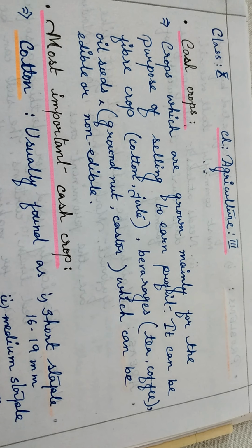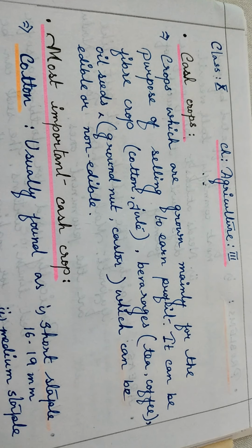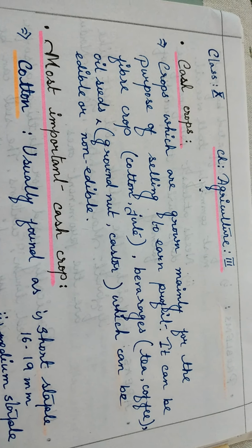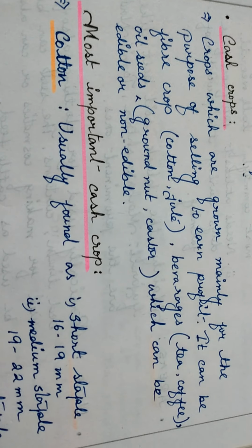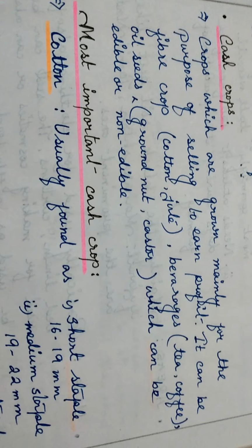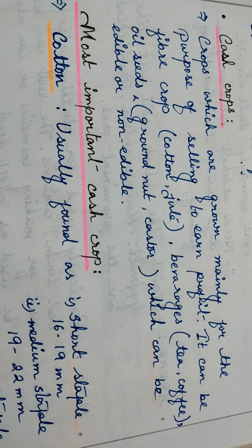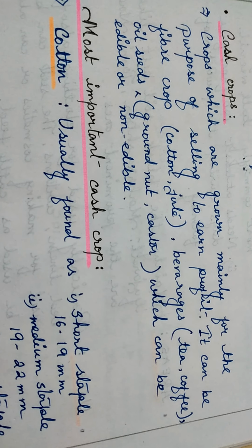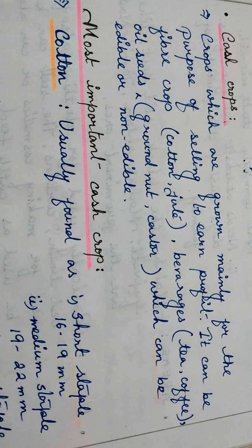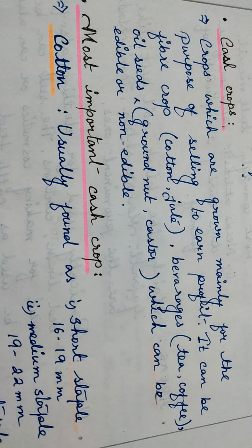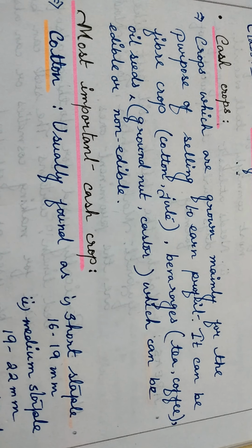We can give a few examples, like cotton and jute. They come under the category of fiber crops. Tea and coffee are the beverage crops. And then we can also mention the oil seeds. Oil seeds can be edible, like groundnut, and they can be non-edible as well, like castor, linseed and all that. Apart from all this, another important cash crop which is also grown in India is sugarcane.